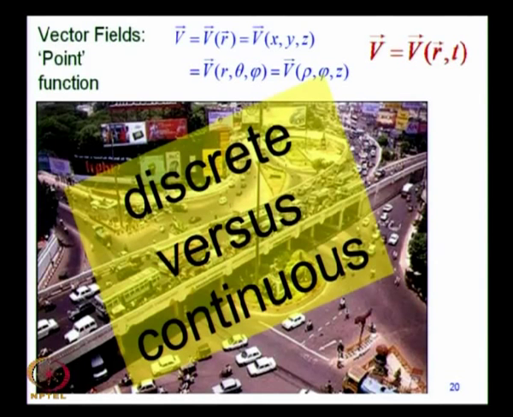Here again we must ask the question about discrete versus continuous functions, because we talk about the velocity of a vehicle, a person, a car or a motorbike, if and when the vehicle is there at that point. But there are regions of the road, for example this part, where there is no vehicle at all at this particular instant, which is a rare thing to happen in Chennai.